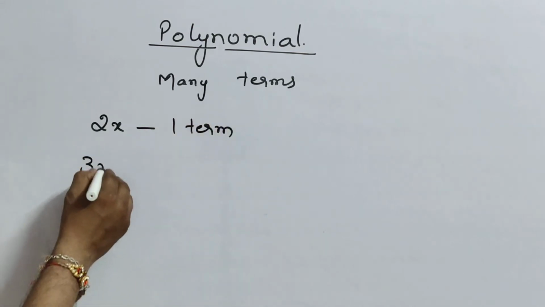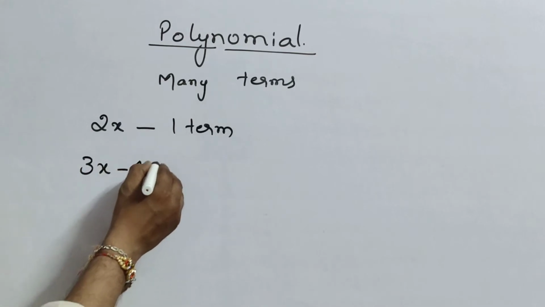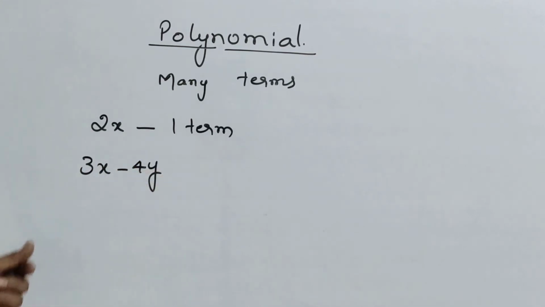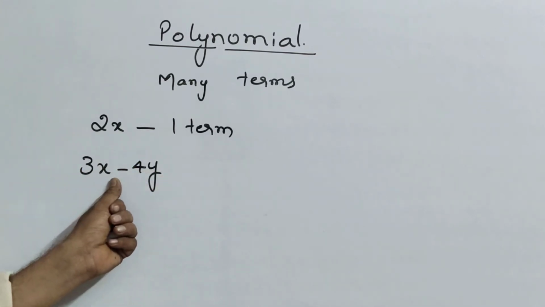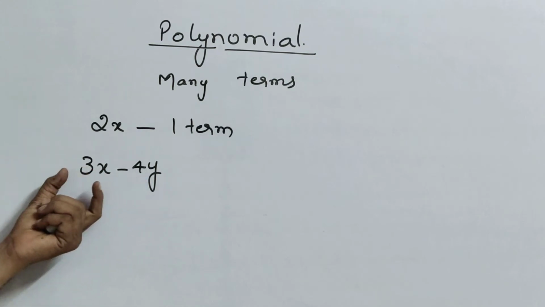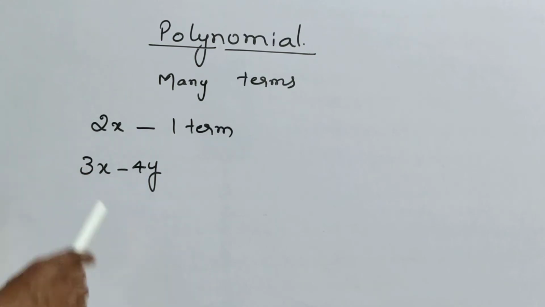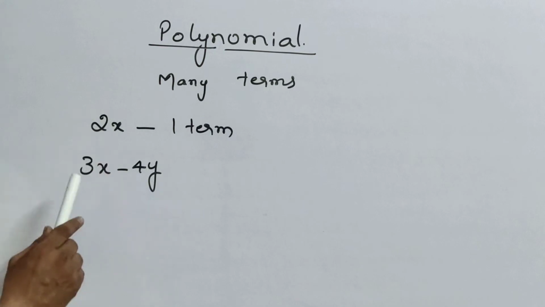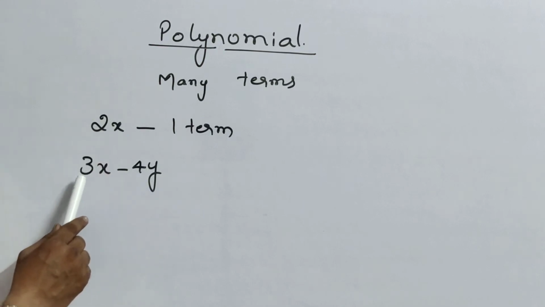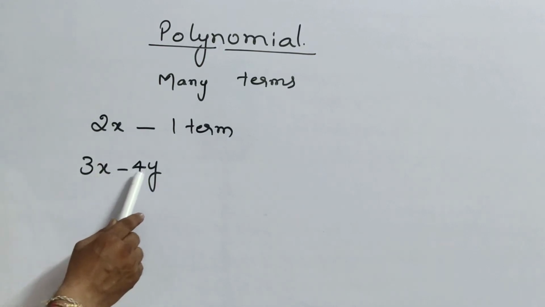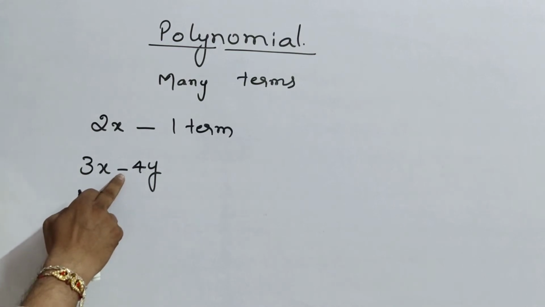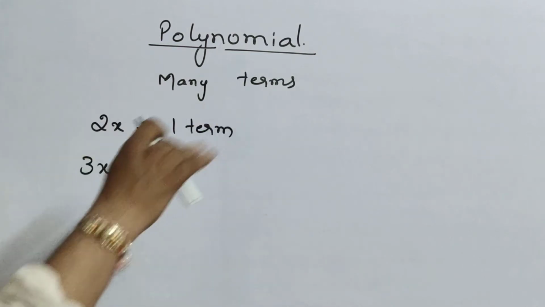One more example I am giving you, 3x minus 4y. As I told you, either plus or minus gives the combination of terms and constants. So 3x minus 4y, how many terms does it contain? 3x is one term and 4y is another. That means plus or minus will separate the terms.